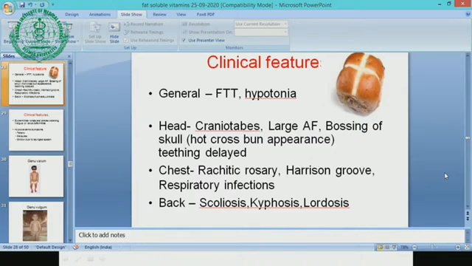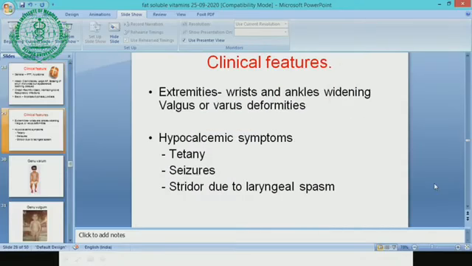I will show you this picture also. Harrison groove is because of the hypotonia of the intercostal muscles, and the diaphragm will pull at its insertion, and you will get a groove or ridge on the lower intercostal space. Because of the hypotonia of the respiratory muscles, definitely there will be recurrent respiratory tract infections. Then we come to the back. There will be kyphoscoliosis, S-shaped vertebrae, kyphosis of the vertebral column, and there will be lumbar lordosis. All these things can occur in children.